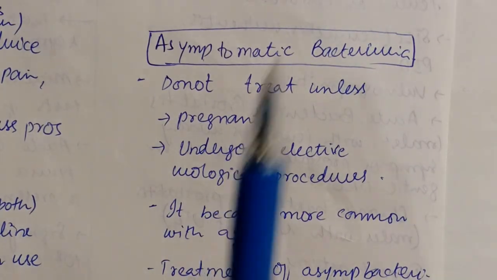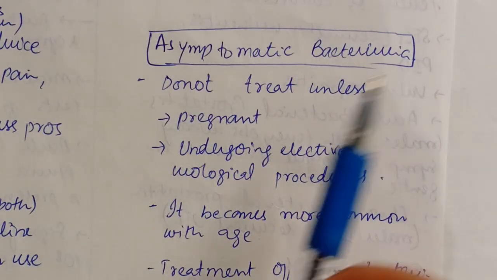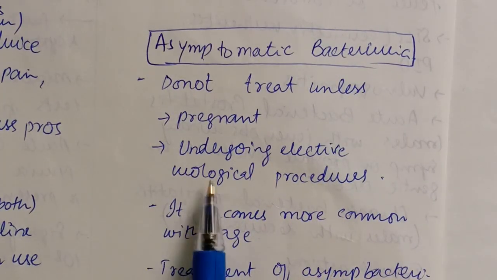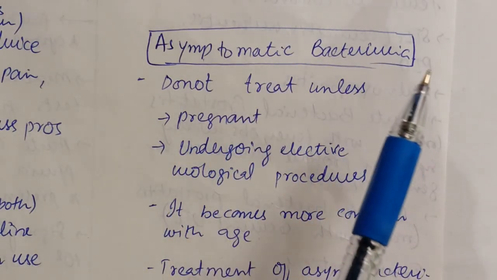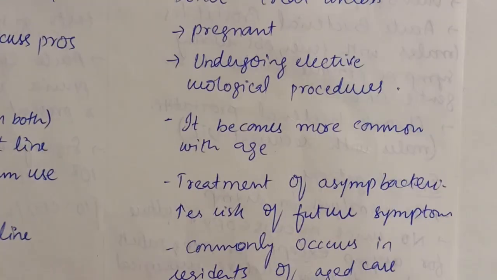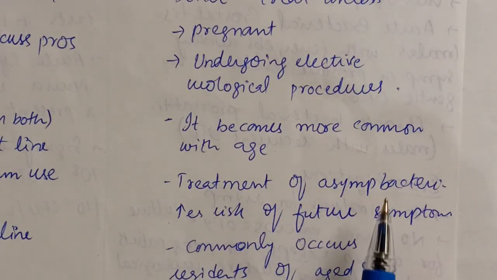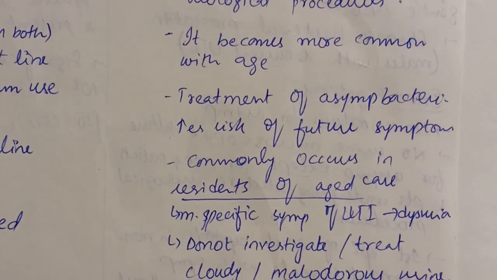If any patient has asymptomatic bacteriuria, we do not treat unless the patient is pregnant or undergoing elective urological procedures. So asymptomatic bacteriuria is not to be treated except in these two conditions. It becomes more common with age and is common in older people. Treatment of asymptomatic bacteriuria increases the risk of future symptoms. It commonly occurs in residents of aged care facilities.